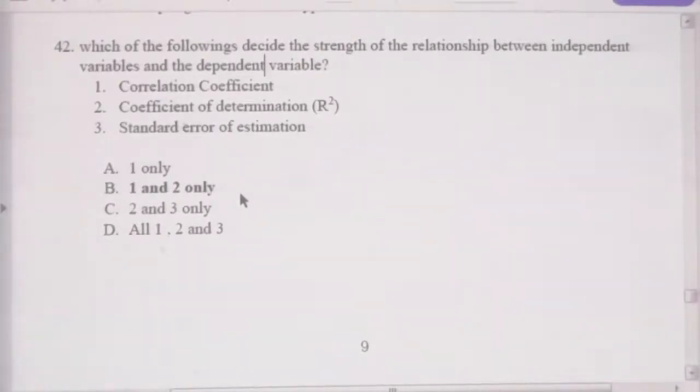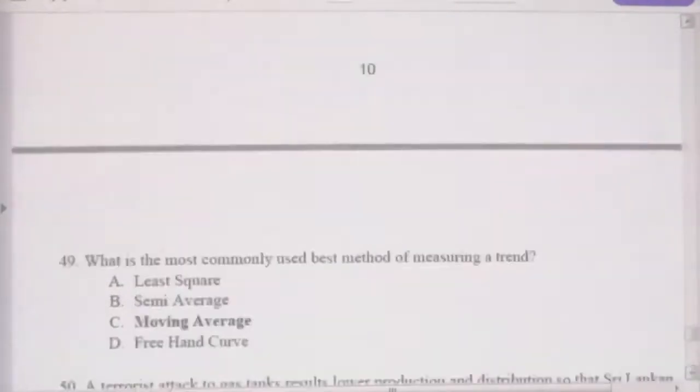These things we have discussed in detail in our seminar series. Therefore, please take those videos and follow. We have 6 videos there. Now moving on to question number 43.